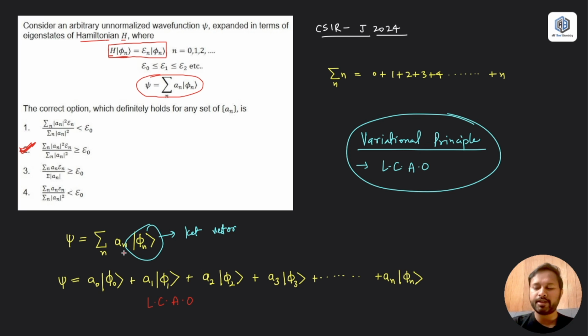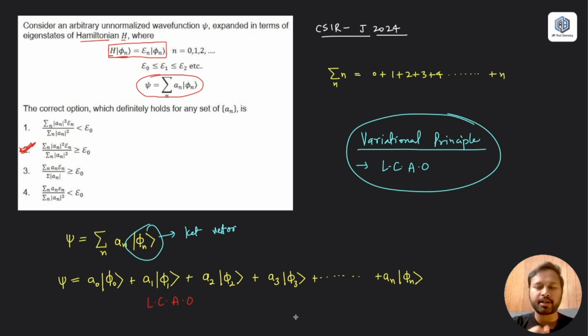Now, as I said at the start, I will also tell you a shortcut trick to solve such questions. Whenever such questions are asked in the exam, first of all you have to find out what type of question it is. And whenever you think the question is from the variational principle or the linear combination of variational principle, something related to that, your first guess should be,